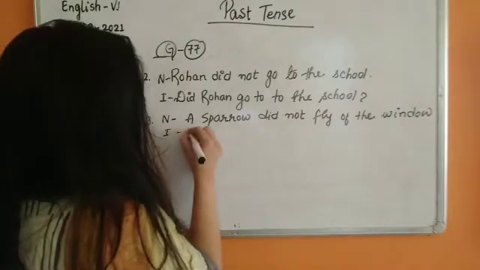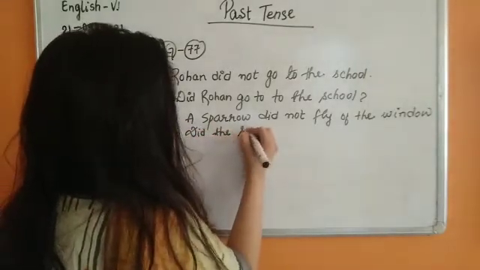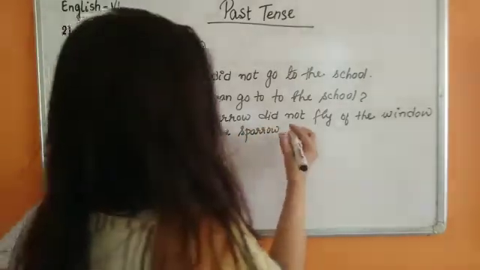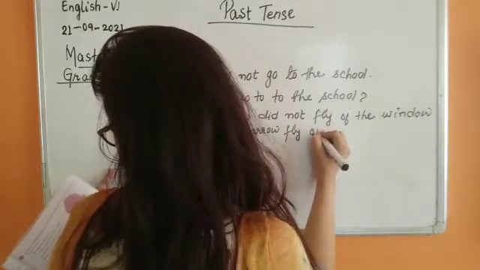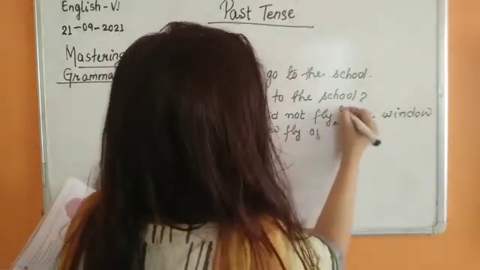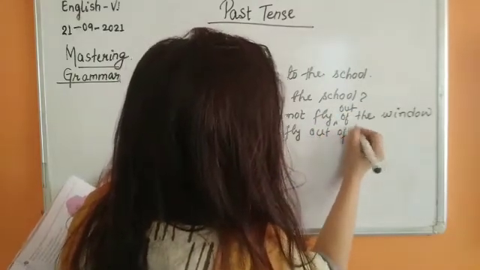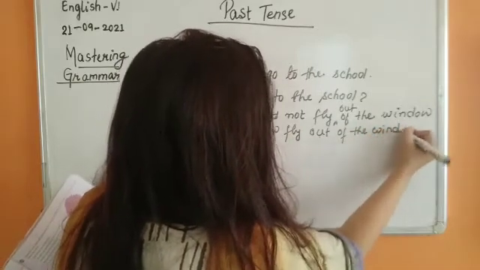Interrogative. Did the sparrow fly out of the window? Question mark.